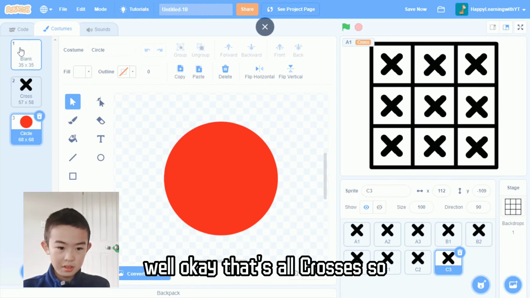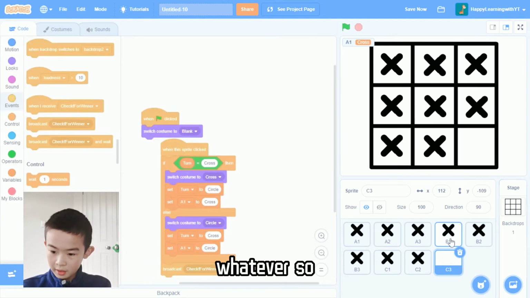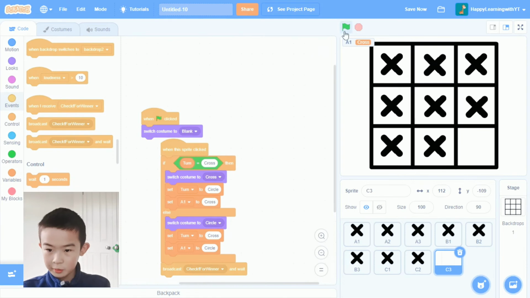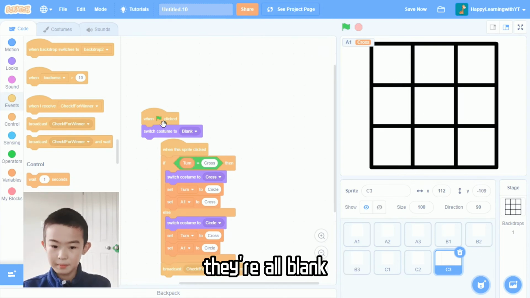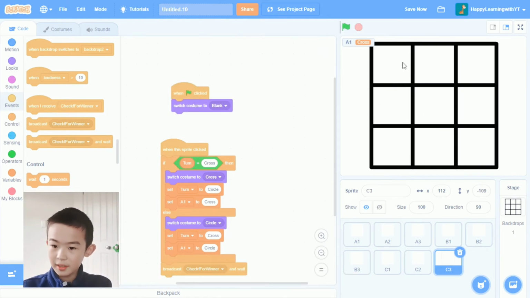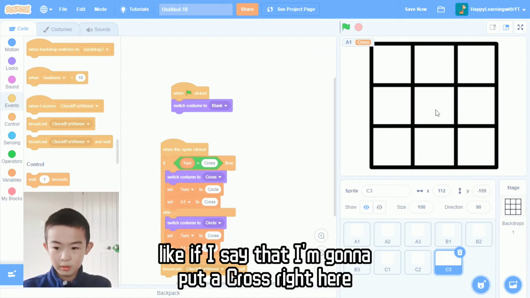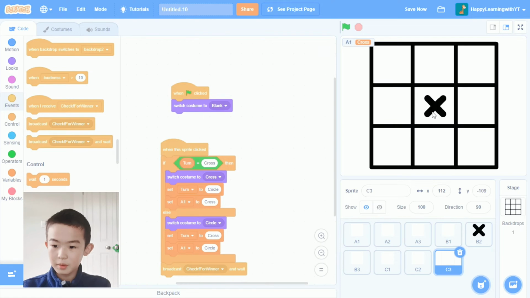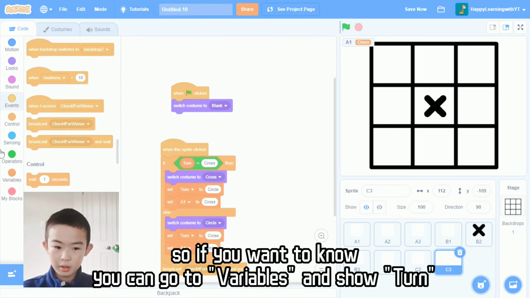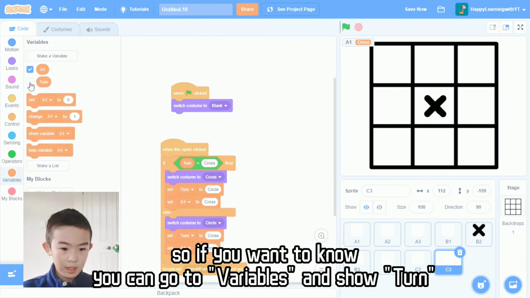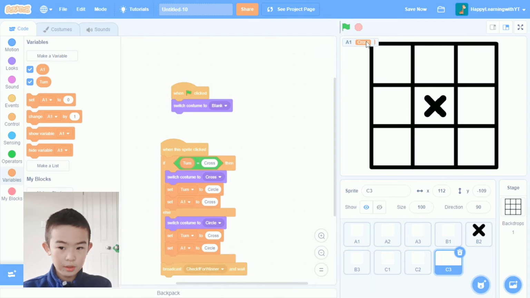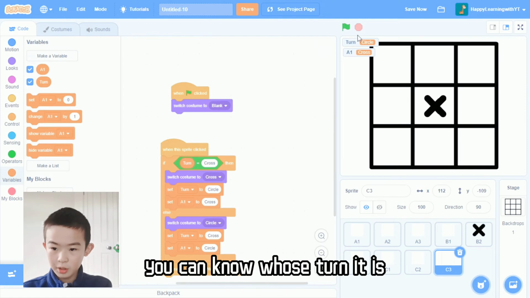Okay, that's all crosses, so whatever. When I click, they're all blank, because at the start we switched the costume to blank. If I put a cross right here, and if you want to know, you can put variables and show turn. In turn, you can know whose turn it is.